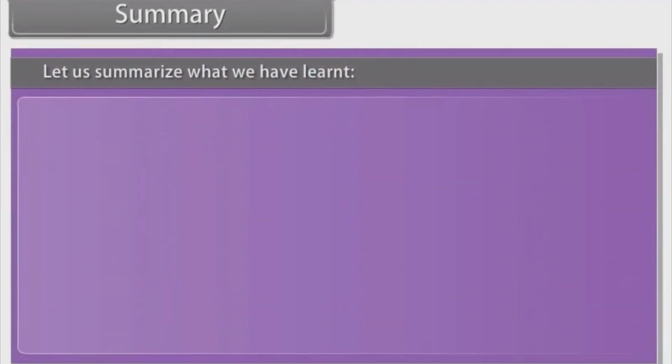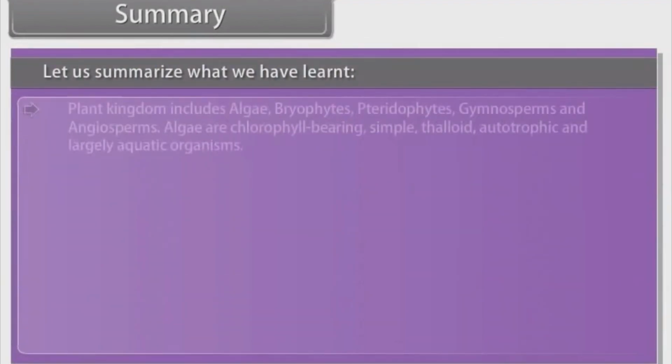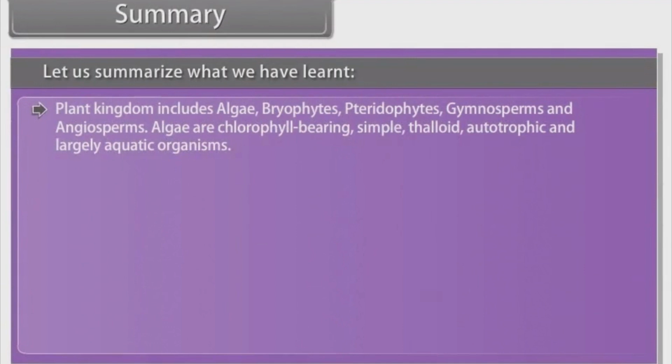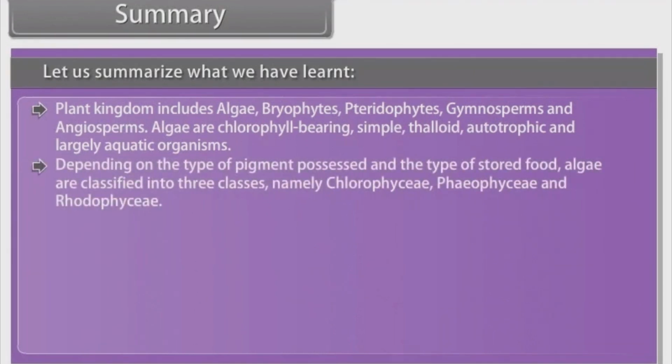Summary. Let us summarize what we have learned. Plant kingdom includes algae, bryophytes, pteridophytes, gymnosperms and angiosperms. Algae are chlorophyll-bearing, simple, thalloid, autotrophic, and largely aquatic organisms. Depending on the type of pigment possessed and the type of stored food, algae are classified into three classes, namely chlorophyceae, phaeophyceae, and rhodophyceae.